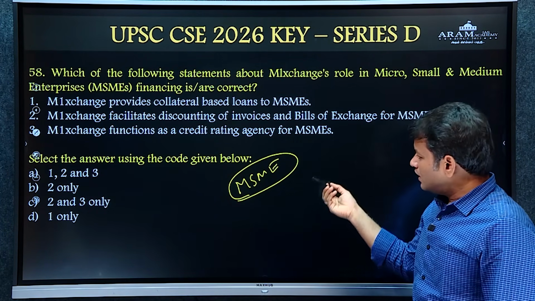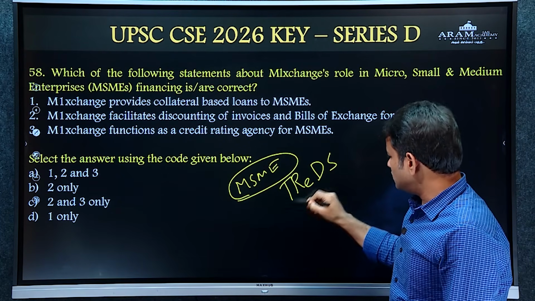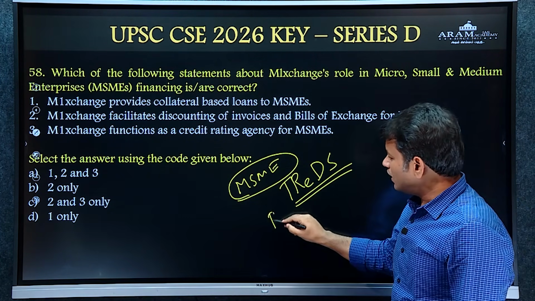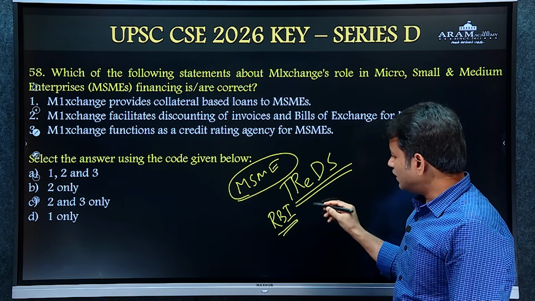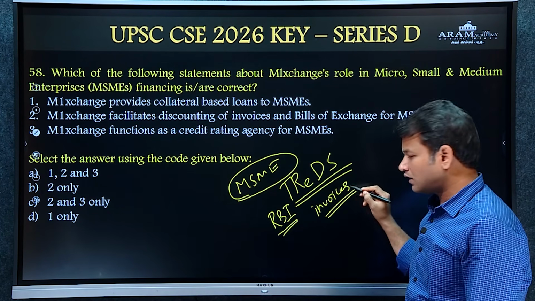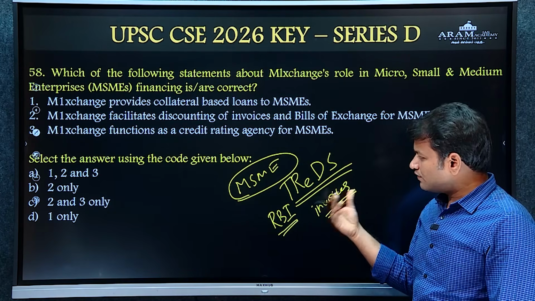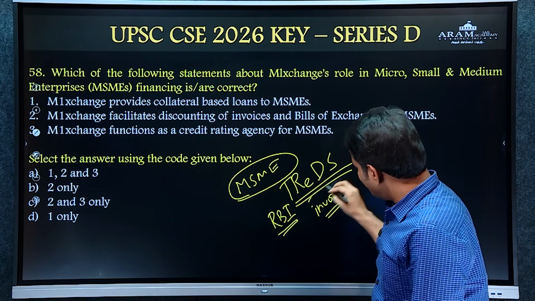We have already studied about TREDS, Trade Receivables Electronic Discounting System, which is given by RBI. Through this platform, MSMEs can give their unpaid invoices as collateral, and they can get loans from the financial institutions. Actually, they can show the unpaid invoices.